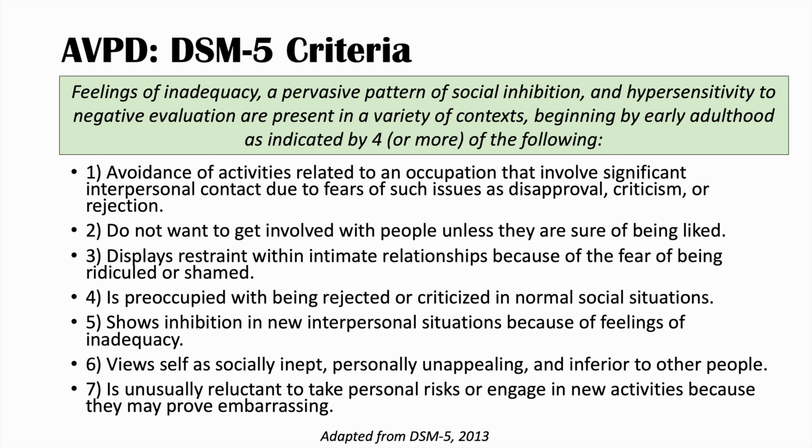Sixth, they view self as socially inept, personally unappealing, and inferior to other people. And the seventh point is that they are unusually reluctant to take personal risks or engage in new activities because they may prove embarrassing. So what all these 7 points really boil down to is what we talked about before.